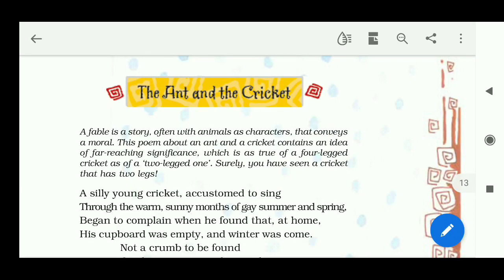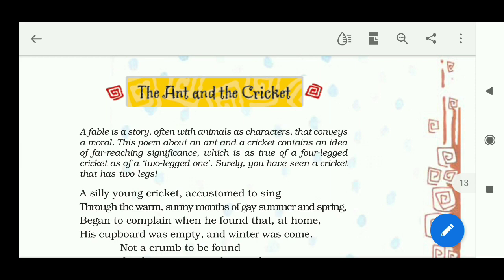Okay, dear students, we can go into the poem in detail. The Ant and the Cricket. Like I said earlier, a fable is a story, often with animals as characters, that conveys a moral. This poem about an ant and a cricket contains an idea of far-reaching significance.